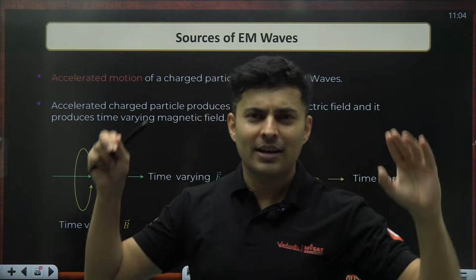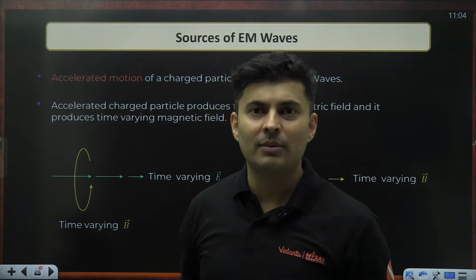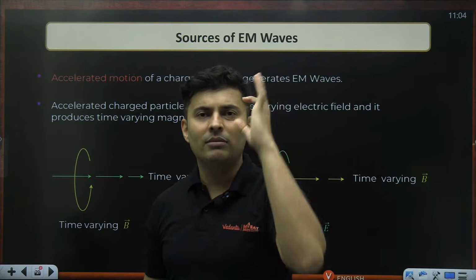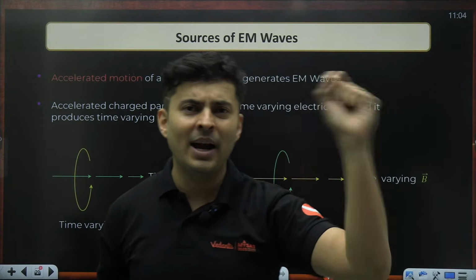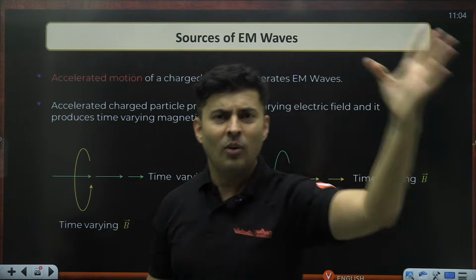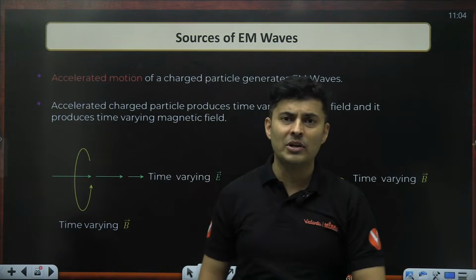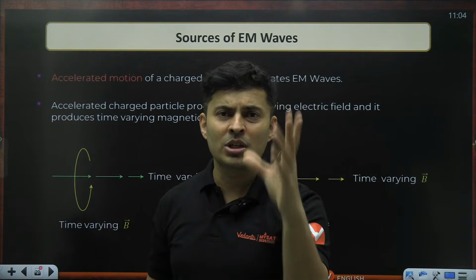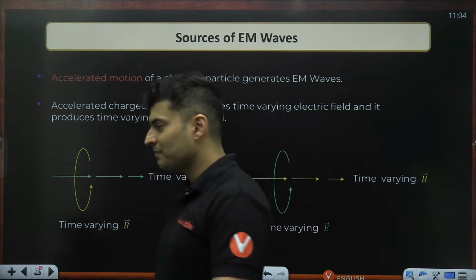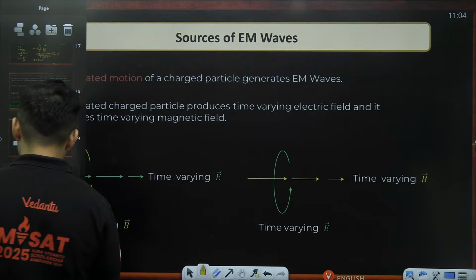At the molecular, at the minutest of the minutest level, at the end of the day, all the light, all the electromagnetic waves, Wi-Fi, mobile, radio, infrared, ultraviolet, anything that you see around you is, at the end of the day, because of the motion of the charges. That's all. Isn't it interesting, guys?